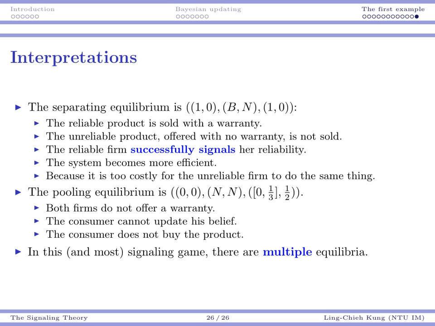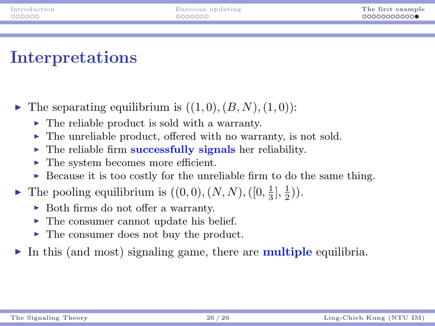The company offers a warranty, and the consumer can see it. It's not really as efficient as the complete information case, but it's more efficient than the no signaling case.